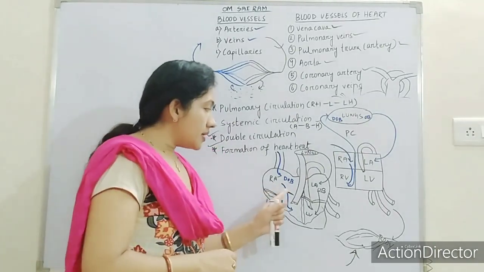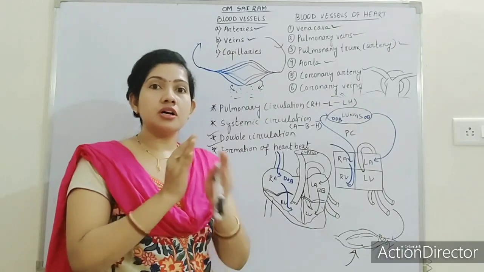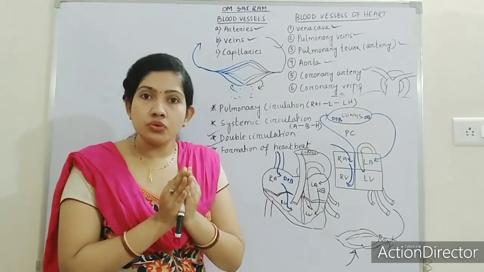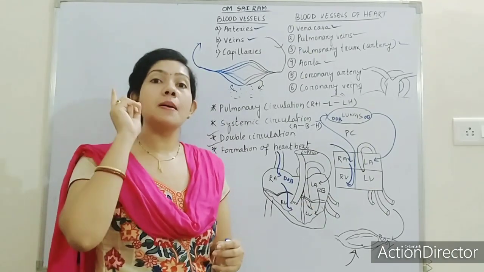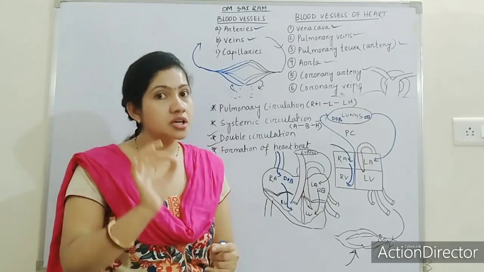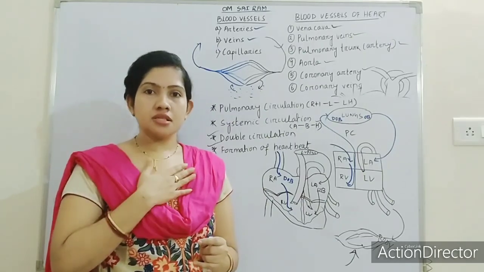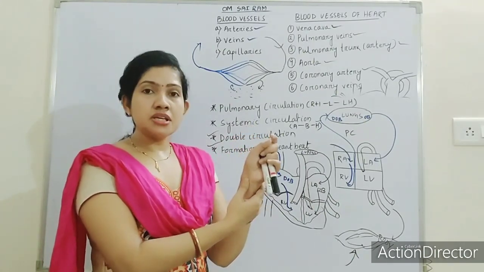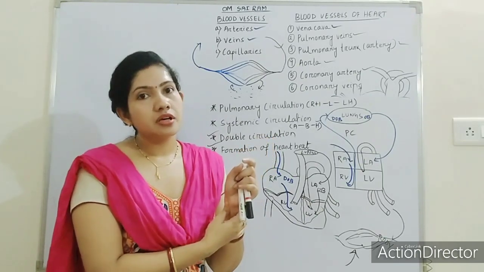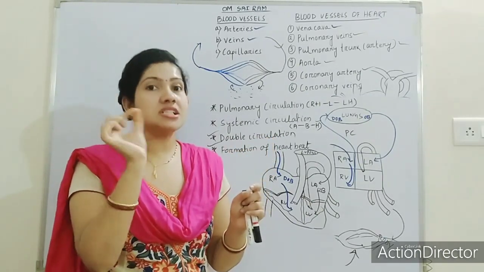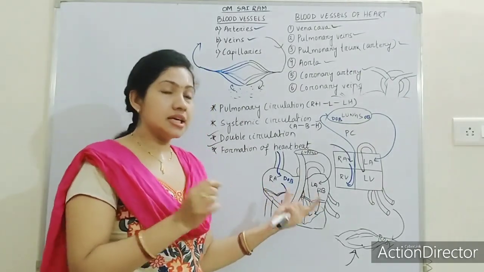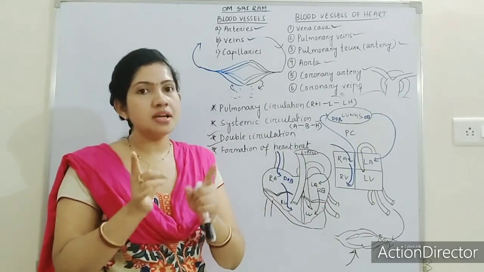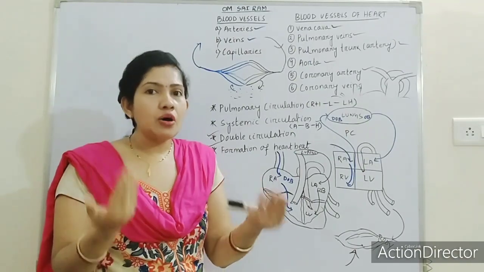Remember, the tricuspid valve and the bicuspid valve open and close by making a sound. That sound is the first heartbeat. If you place your hand over your chest, or place your finger here, you can feel the heartbeat. A heartbeat has two beats. The first beat is due to the closing of the tricuspid and the bicuspid valves. Got it? Then how does the second beat form?